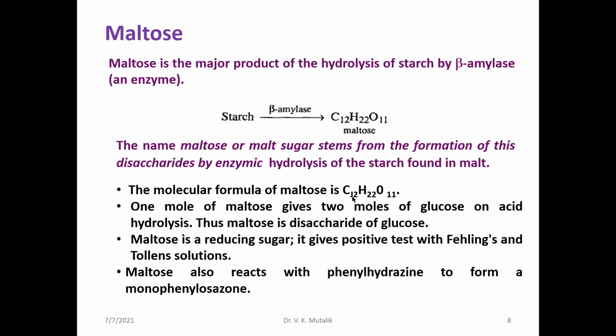The general formula we will find is C12H22O11. This maltose is made up of two alpha D(+) glucose units. Anomerically, they may differ in one or the other unit. And it is a reducing sugar because in the structure one of the sugar moieties, that is a glucose unit, is set free with its aldehydic group in enolic form. It has the capacity to reduce Fehling solution and Tollens reagent.